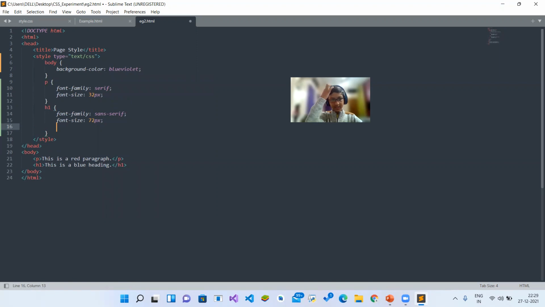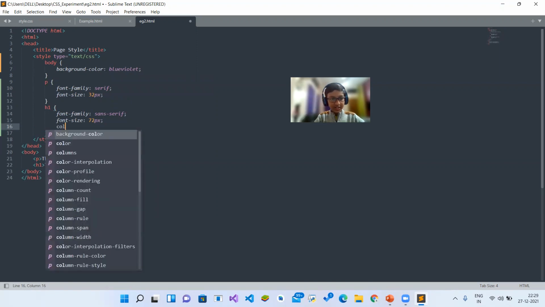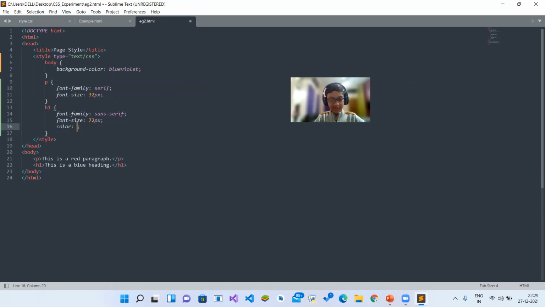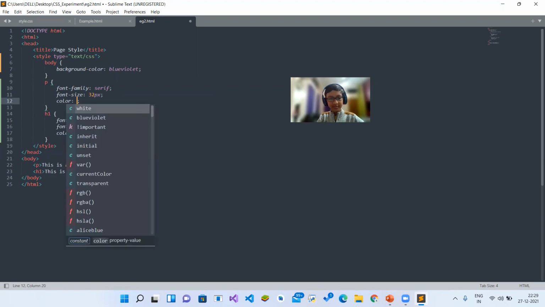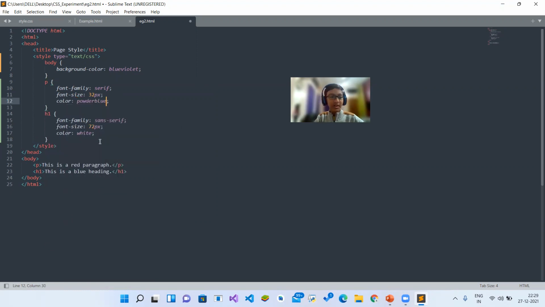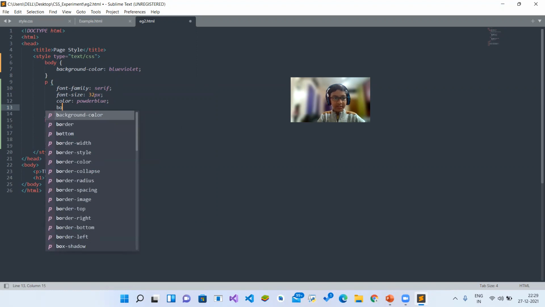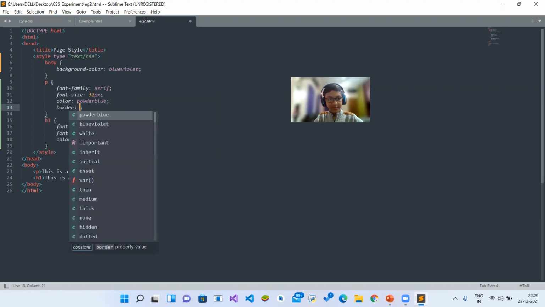And now I think the thing left is the color. The color of the H1 should be white, while the color of P should be powder blue. And now I think border is left. So let's give a border to the paragraph tag. The border, we will use it like this.